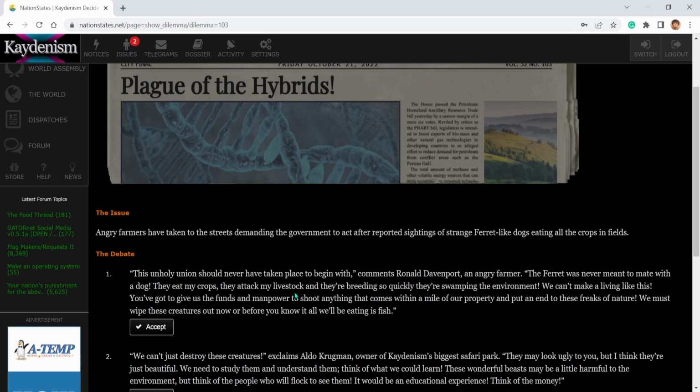Okay, so the key wording is sue anything that comes within a mile of our property. Now, I don't like that because it's not necessarily on his property.